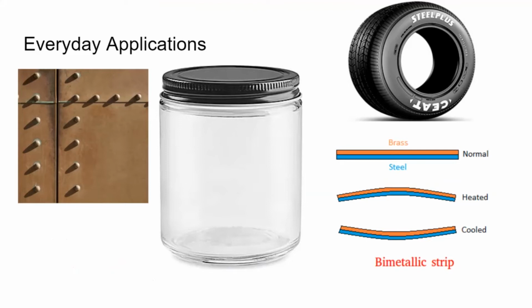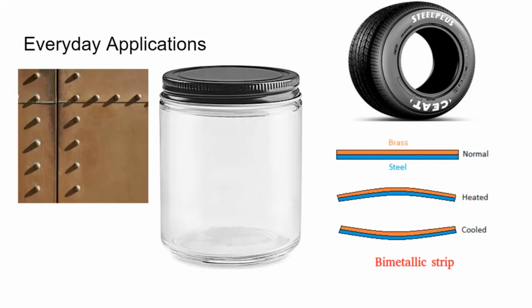A metal lid or cap may stick on a glass jar or bottle and be hard to unscrew. Heating the lid by running hot water over it causes it to expand so that the lid loosens and can be removed. This is very useful. I use it all the time and you should too. A steel tire may be fitted onto the wheel of a railway locomotive while the tire is very hot. It then cools and contracts so that it fits tightly onto the wheel.